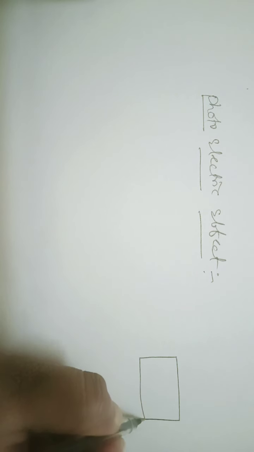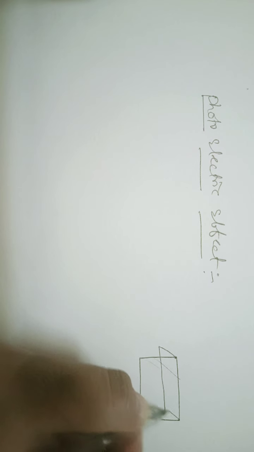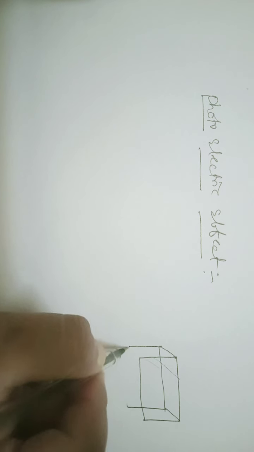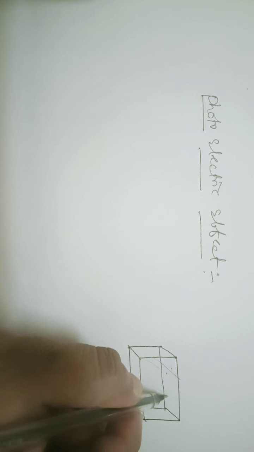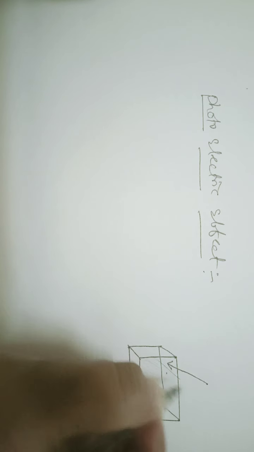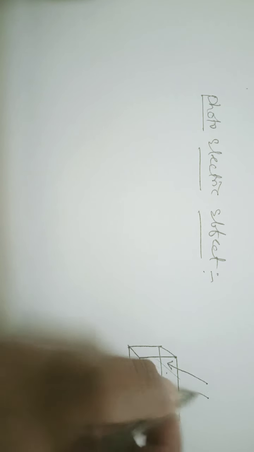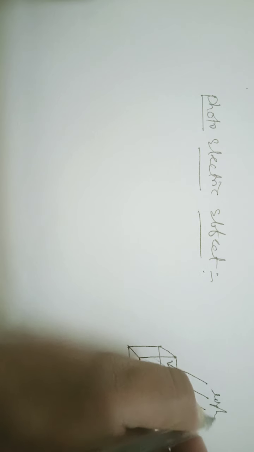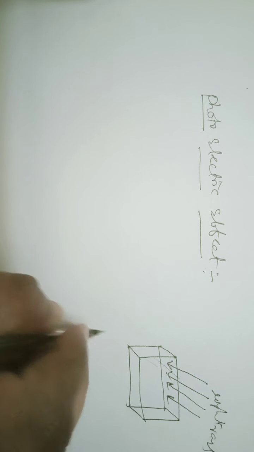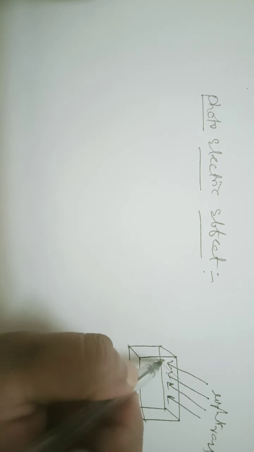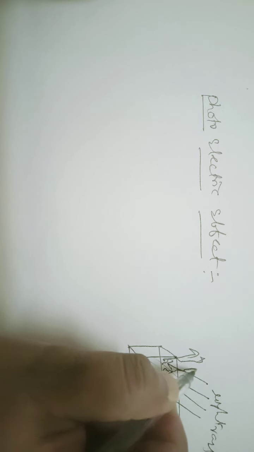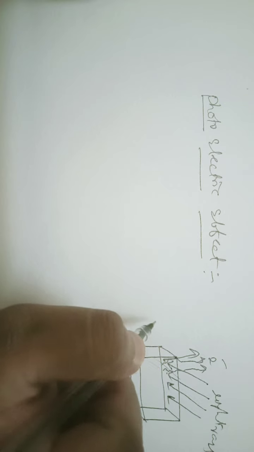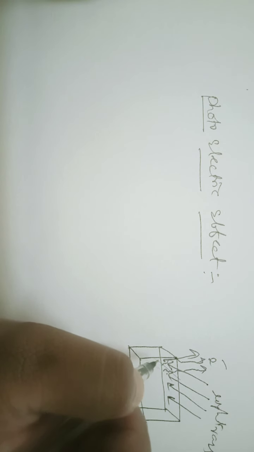Or in three dimensions, if you take this one on top, when light is incident onto the surface of the metal, these are light rays, then electrons are ejected. These are emitted electrons. This phenomenon is said to be the photoelectric effect.